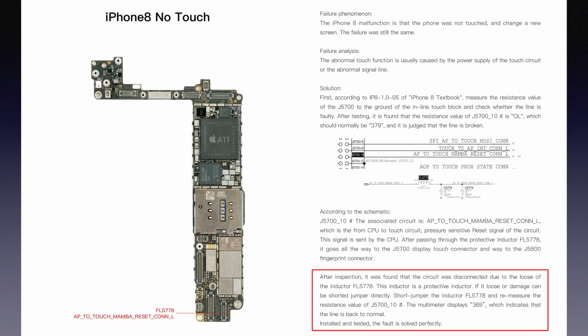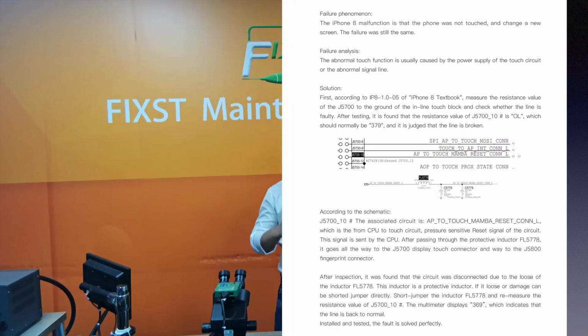Short jumper the inductor FL5778 and remeasure the resistance value of J5700 pin 10. The multimeter displays 369, which indicates that the line is back to normal. Installed it and tested. The fault is solved perfectly.